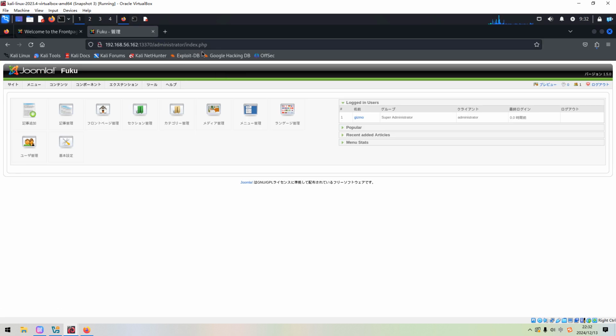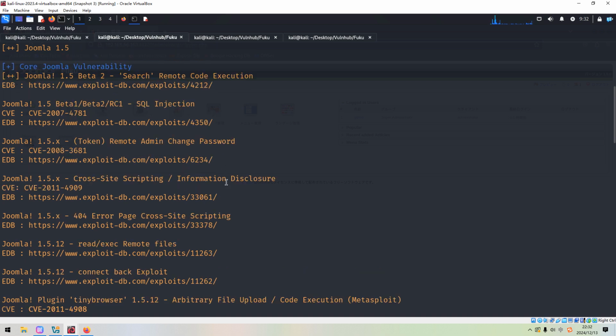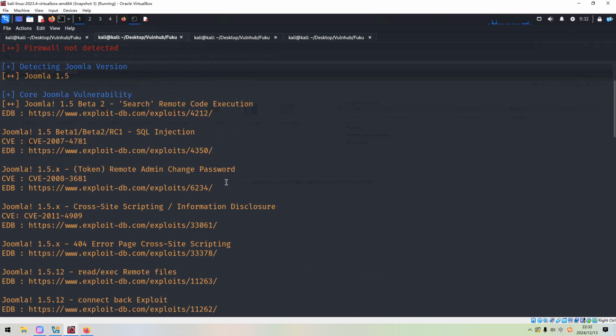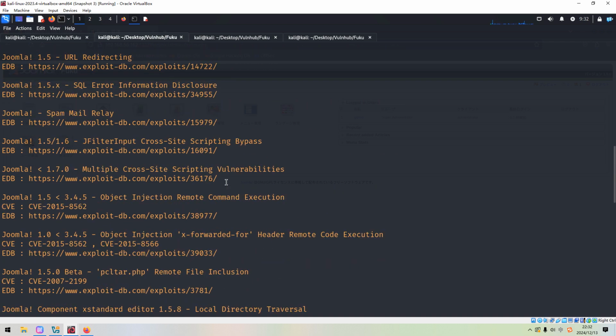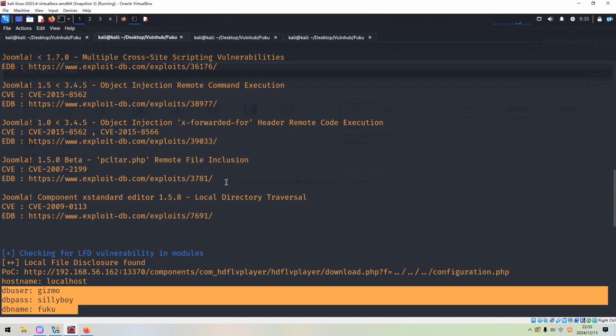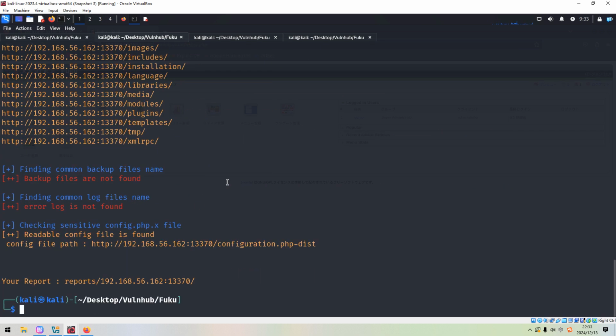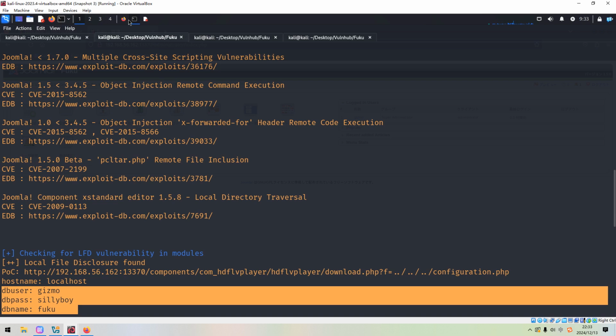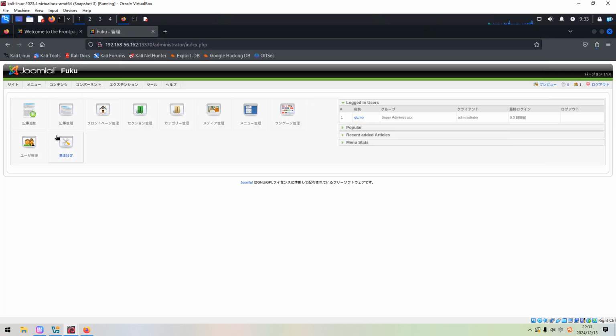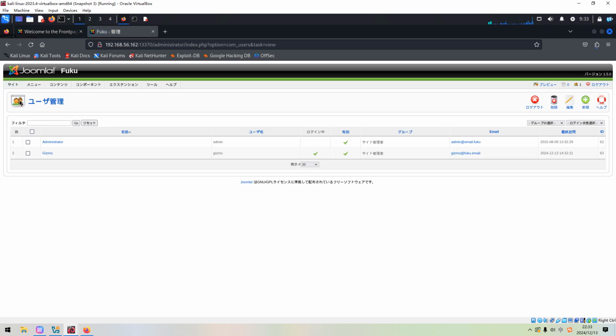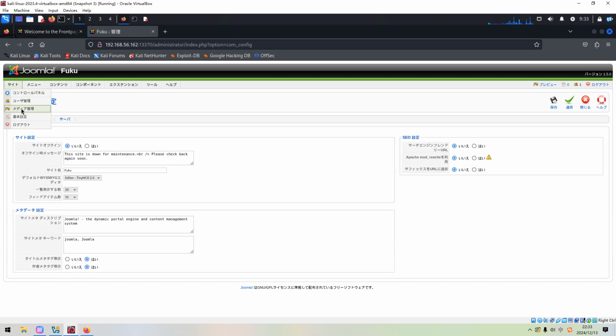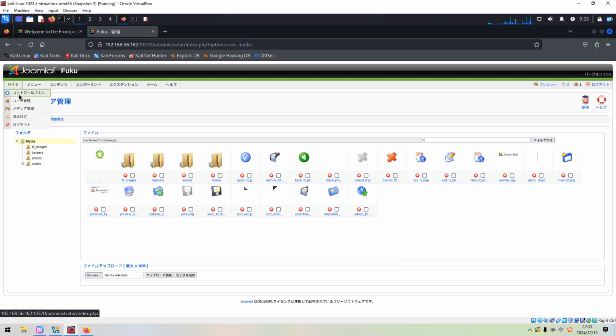However, I'd like to find, like in WordPress, the location where we can change the template, right? But not this one.